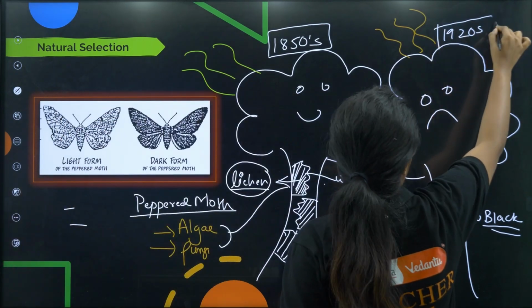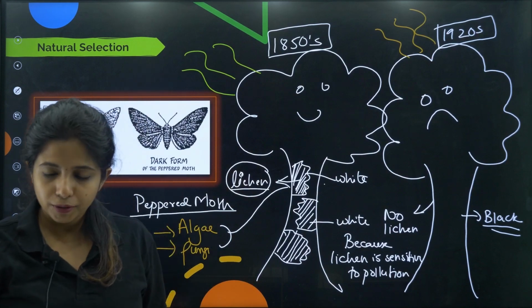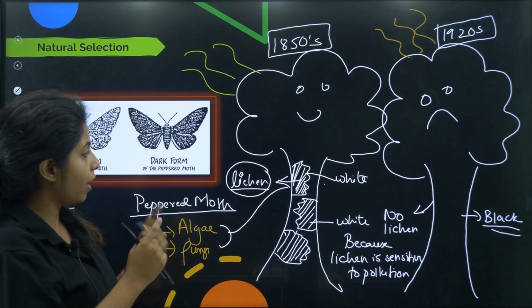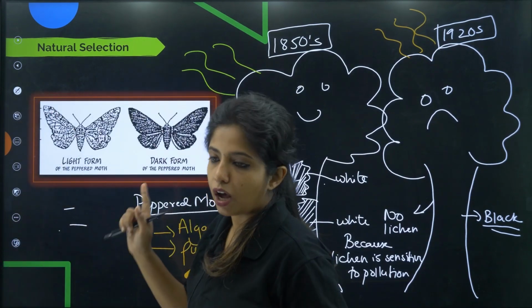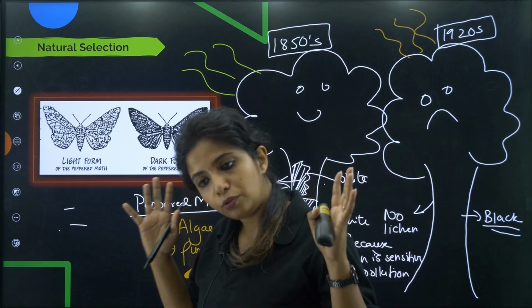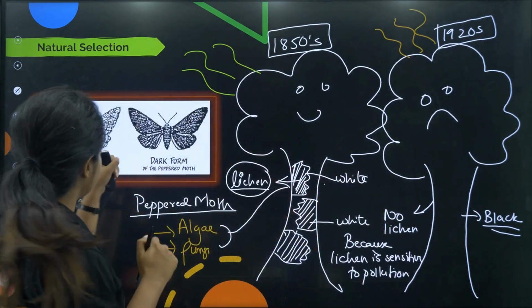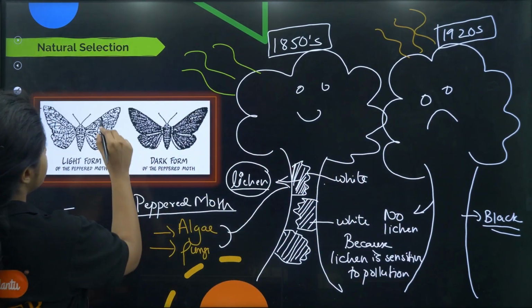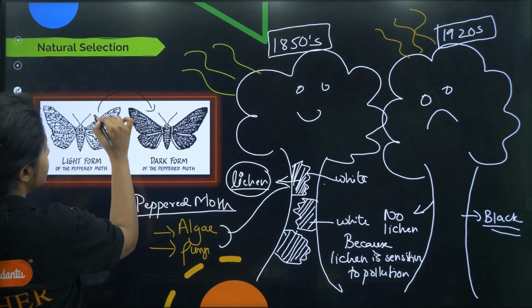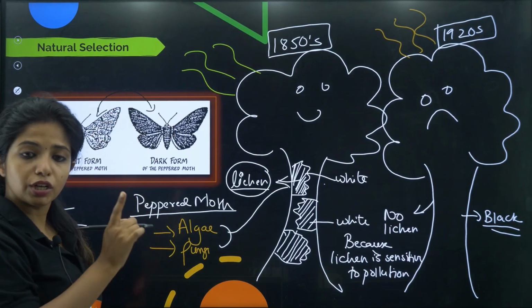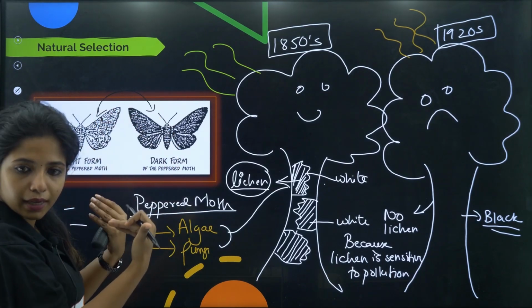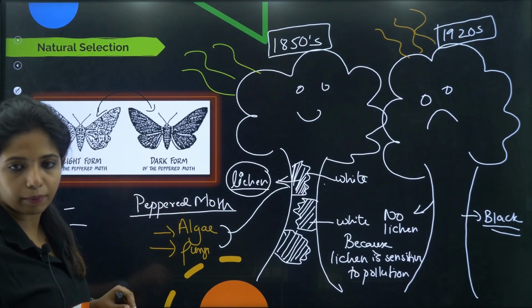Now comes the entry of the moth, the peppered moth. The thing is, you have a white color peppered moth and you have a dark form of it. Two of them were originally there, because of the mutations in them, you get two varieties of moth. Because of the mutations, it is already there. We didn't make it, it is already there in the environment, okay.